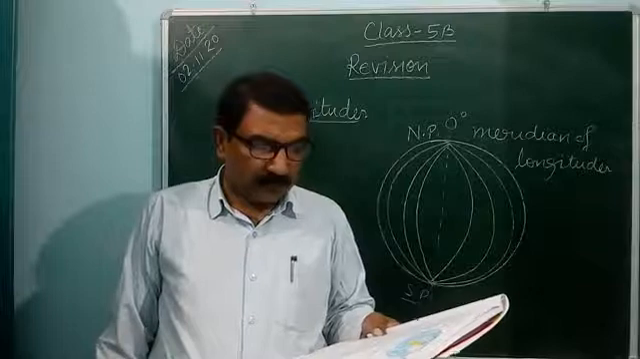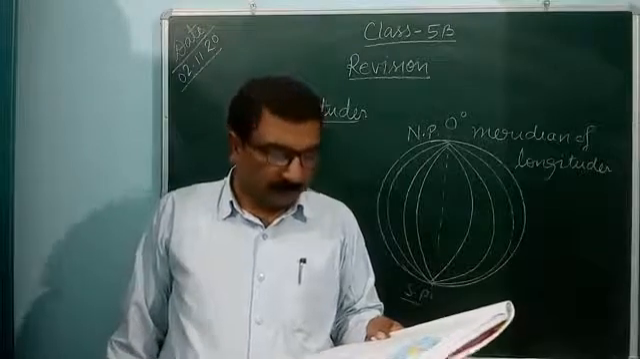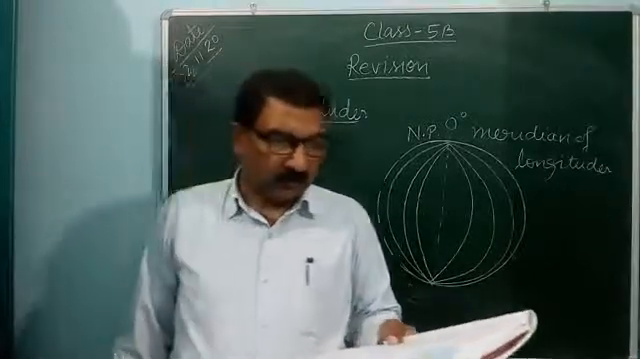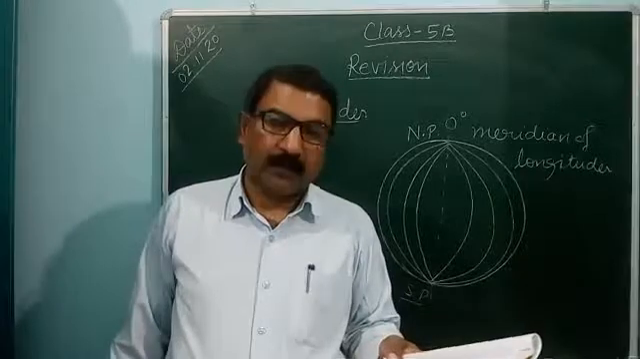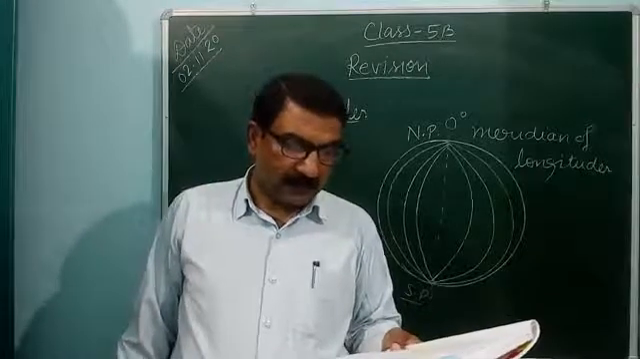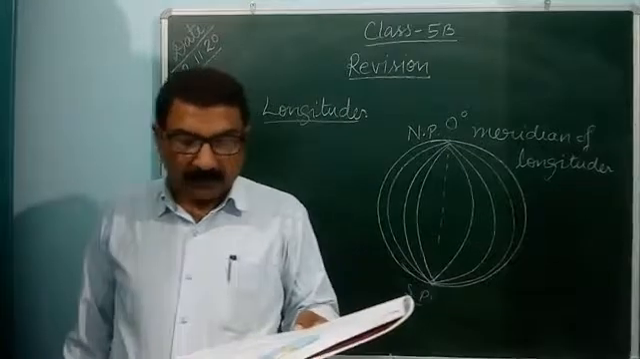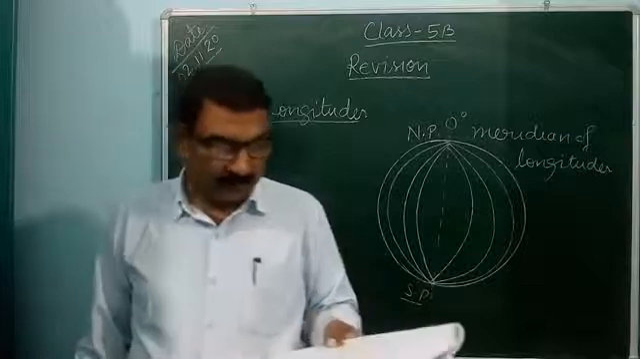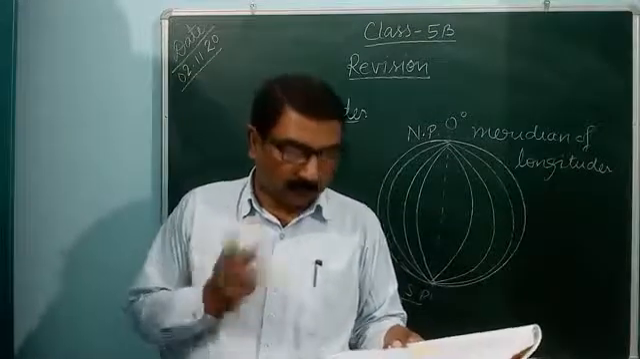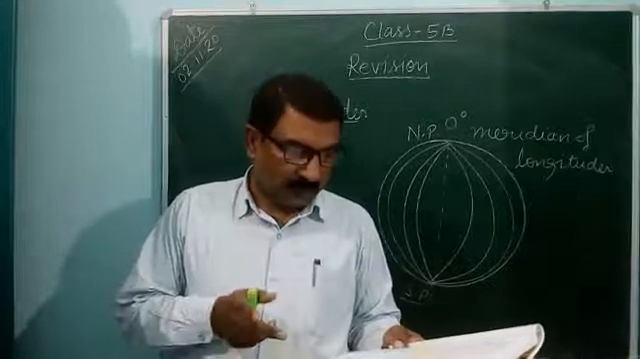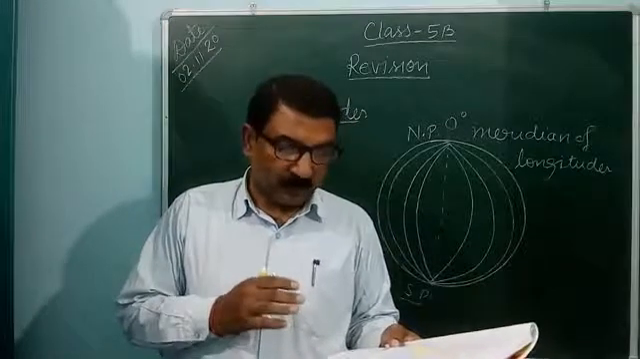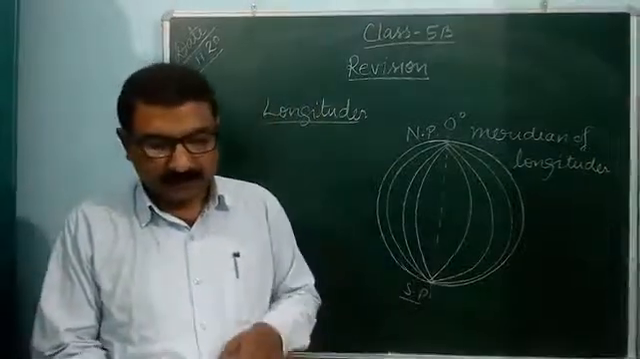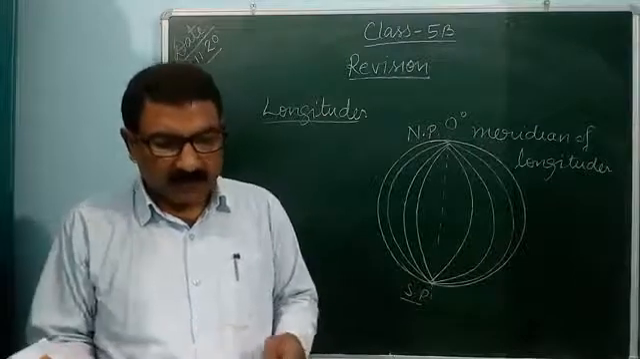Latitudes are parallel to each other and these never meet. Latitudes are of unequal length. The equator is the longest latitude, and each circle becomes smaller towards the poles, which are mere points, 90 degree north to 90 degree south. The distance between two parallels is always equal, and each longitude is a semicircle, and the distance between two meridians does not remain constant. So you can revise this, and after that you can revise worksheet number 2.